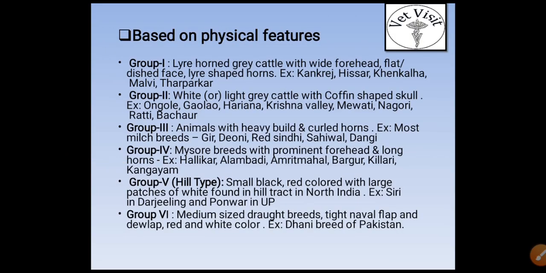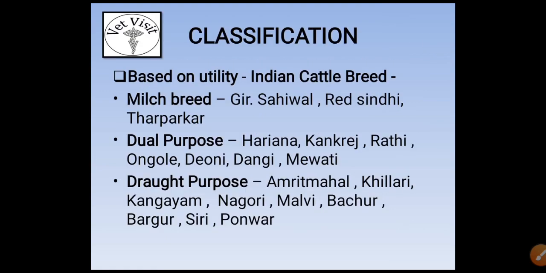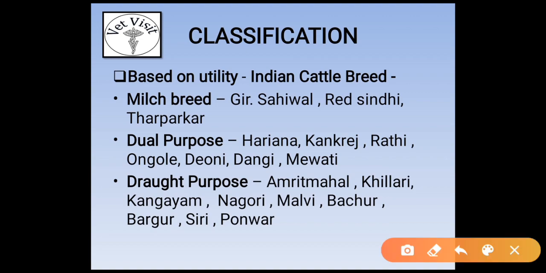Cattle breeds are mainly classified on the basis of their utility and their physical features. On the basis of utility, Indian cattle breeds are classified into milch breed, dual purpose breed and draught purpose breed. Milch purpose breeds are those which are used for milk. They include Gir, Sahiwal, Red Sindhi and Tharparkar.